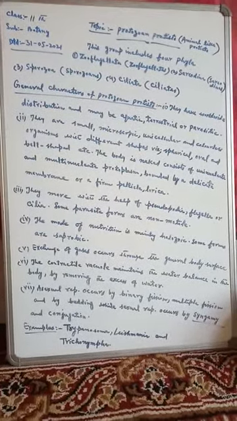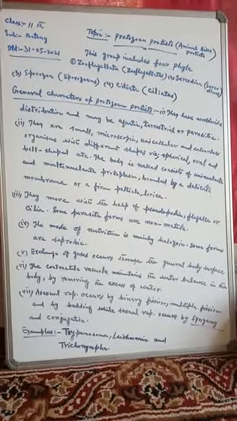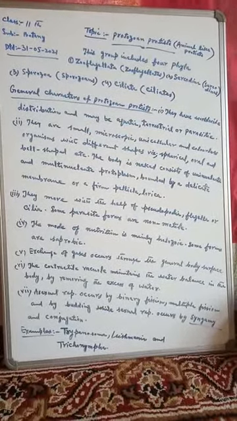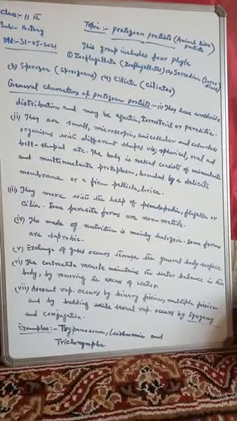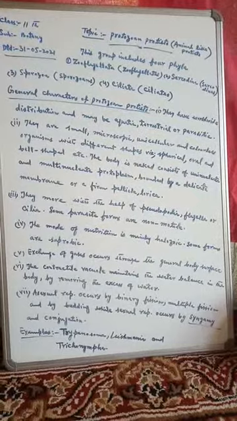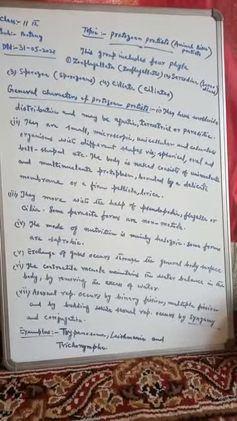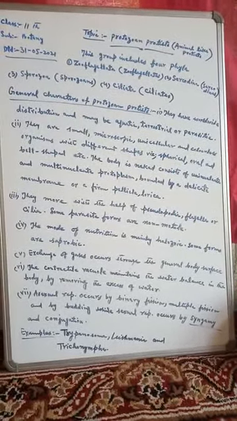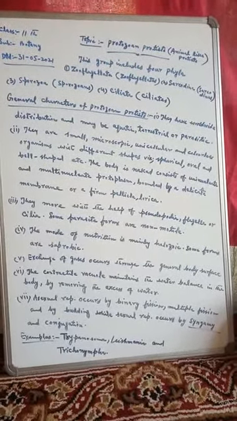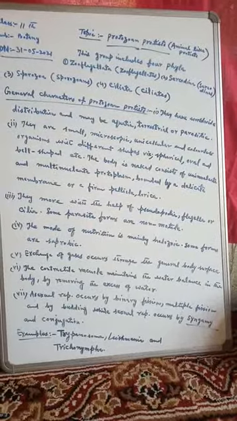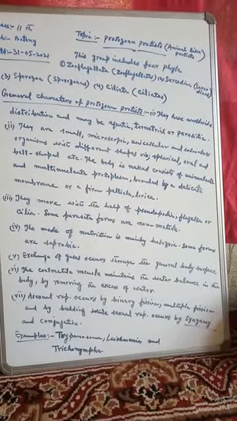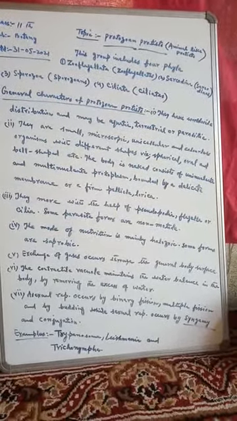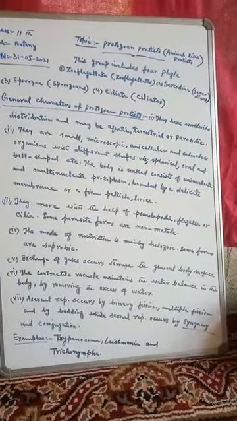The second general character is that they are small, microscopic, unicellular, and colorless organisms. Microscopic means they are seen only under the microscope. They have different shapes, like spherical, oval, or bell-shaped.